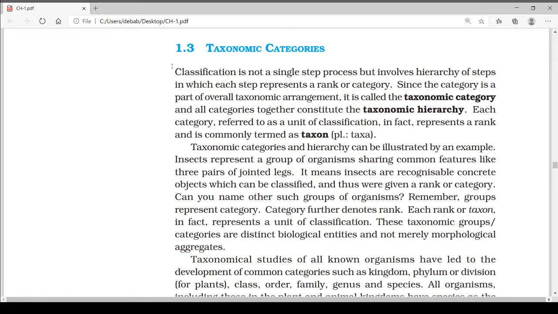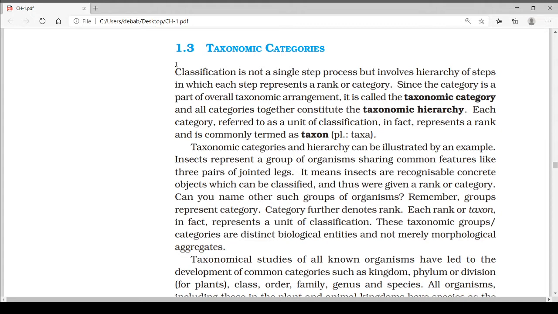Classification is not a single step process but involves a hierarchy of steps in which each step represents a rank or category. Here in taxonomic categories, we need to specify certain ranks and categories, certain steps we should maintain. Each step represents a certain rank or category. Since the category is a part of the overall taxonomic arrangement, it is called taxonomic category. And all the categories together constitute taxonomic hierarchy.